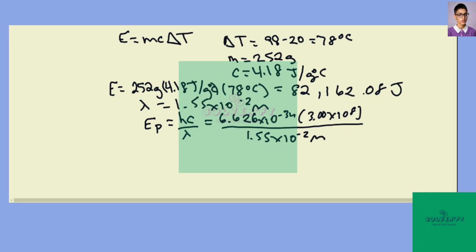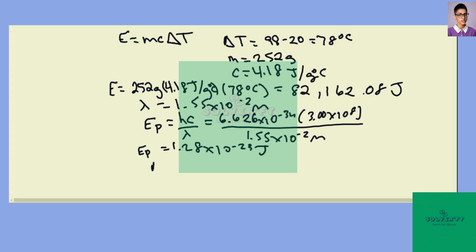So basically we're just plugging in Planck's constant and the speed of light in a vacuum and dividing it by our wavelength that we know. So we end up getting the EP to be 1.28 times 10 to the minus 23 joules.